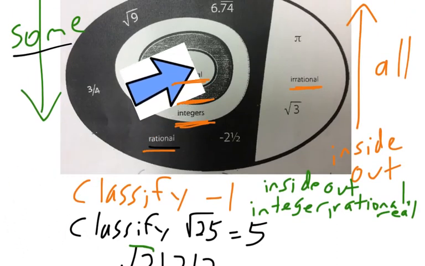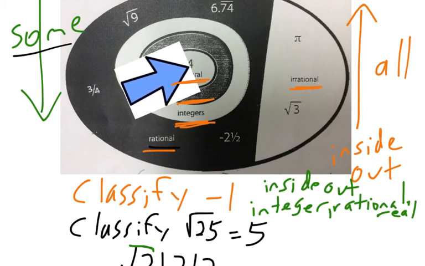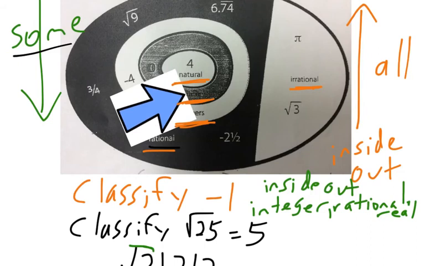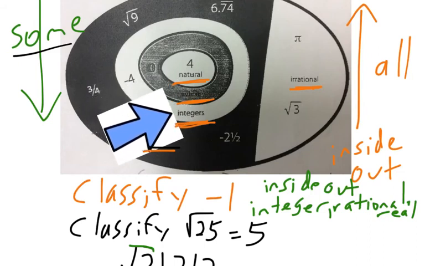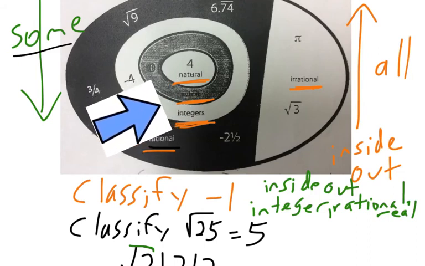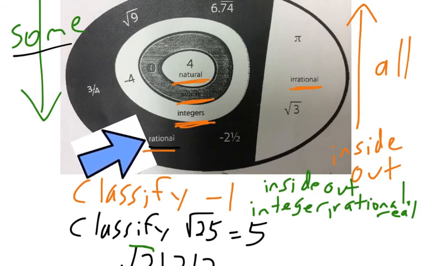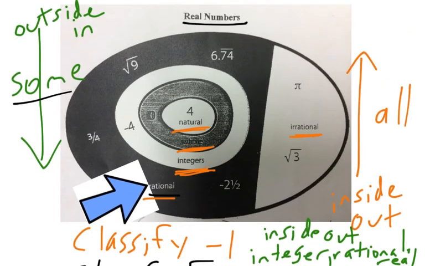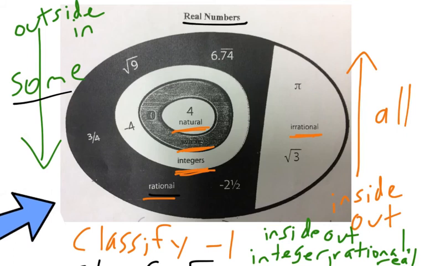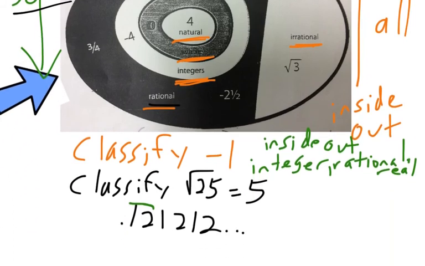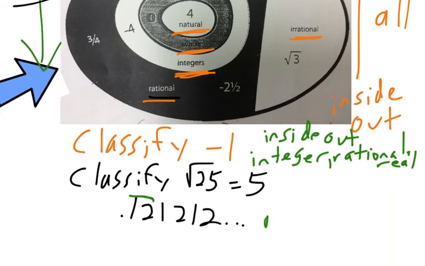And anything that's repeating is rational. So it's not a natural number, because 0.121212 is not a counting number. It's not a whole number, because it has a decimal. It's not an integer, because it has a decimal. But it is rational because it repeats. And if it repeats, we know we can write it as a fraction. So it is rational. If it's rational, it's also going to be real. So we're going to say rational and real are those two answers.